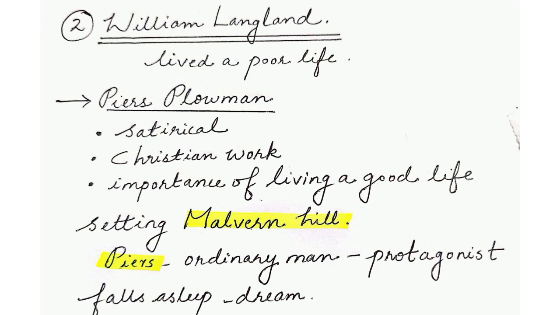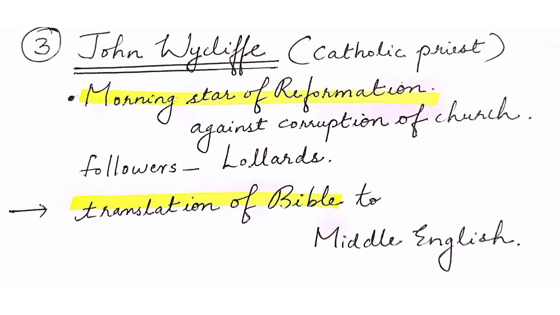Moving forward, the next person we should know about is John Wycliffe. Now, John Wycliffe was a Catholic priest, but he found that the Catholic Church is corrupted and required change. So he started to bring ideas of reformation, and thus he is called the Morning Star of Reformation, and his followers are called Lollards.